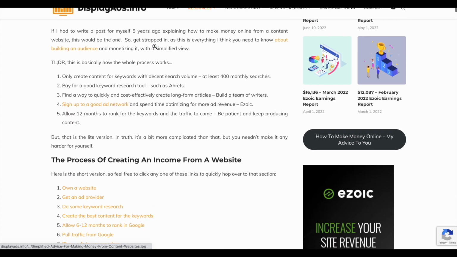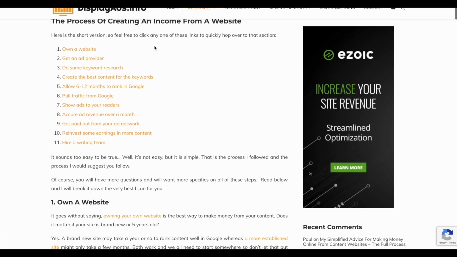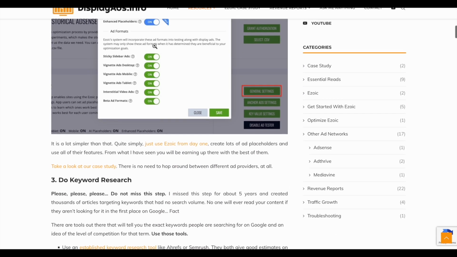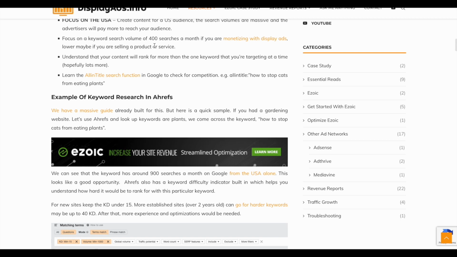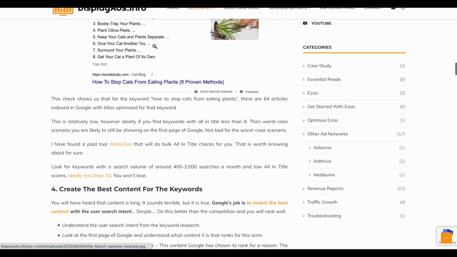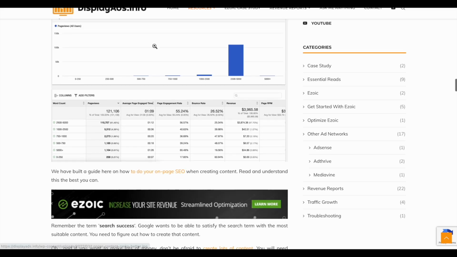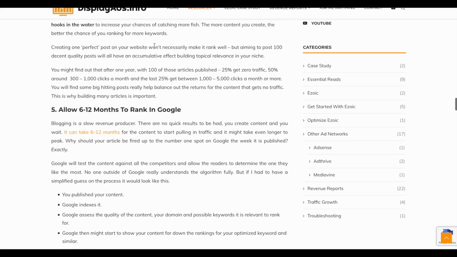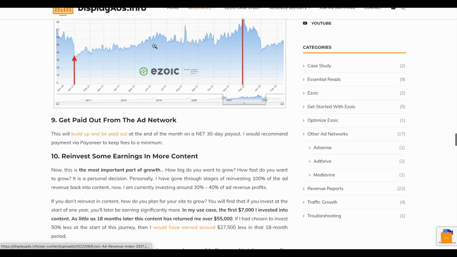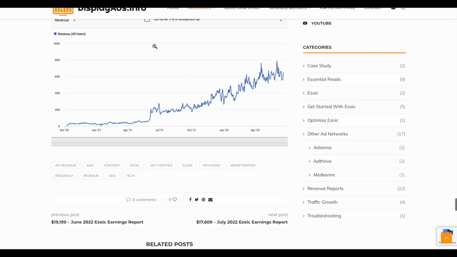So I've created this article, which in my opinion is the most succinct article for how to make money from a content website. I've documented in the simplest way possible how I create content, how I show ads, and the reasons for doing these things, and what I would advise someone else to do when starting a content website. So it's a really useful article in my opinion.